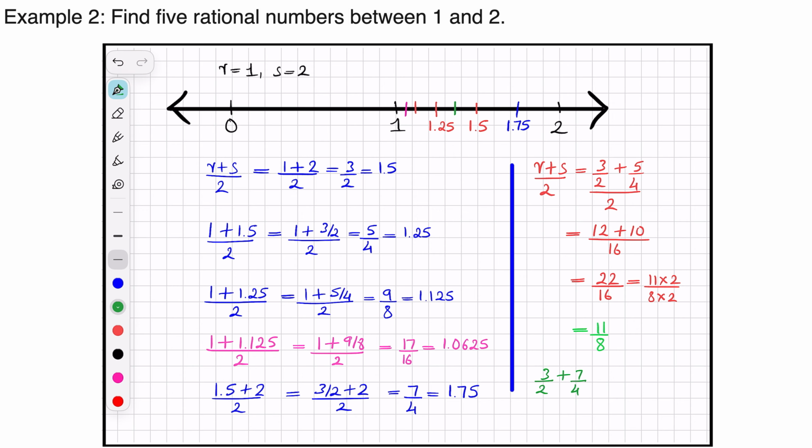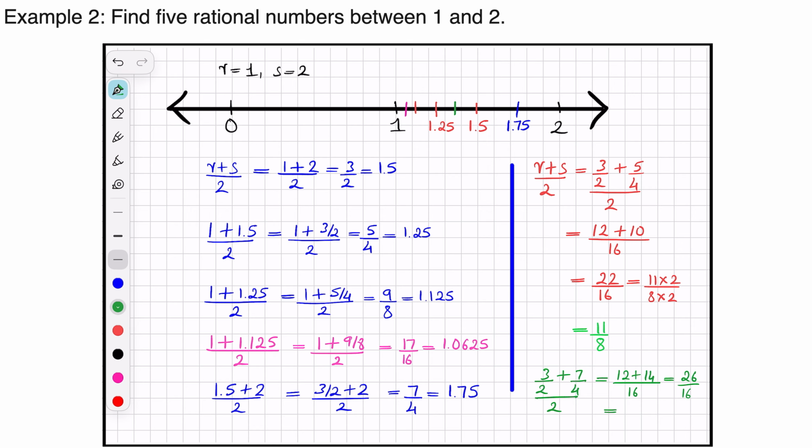So let us find one more point between 1 and 2, and now we will choose a point between 1.5 and 1.75. So that will become (3/2 + 7/4) divided by 2. And now let us calculate. You will get 4 into 3, 12, plus 7 into 2, 14, divided by 16, and this will come to be 26/16.